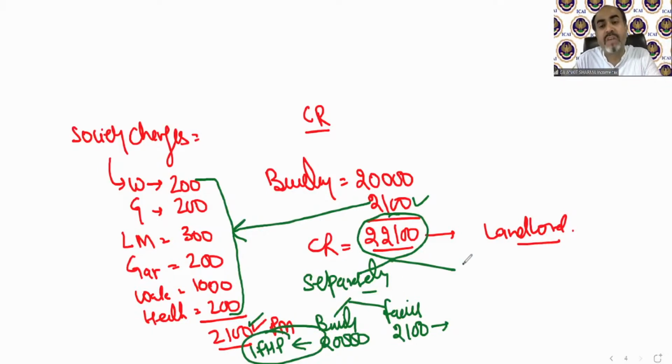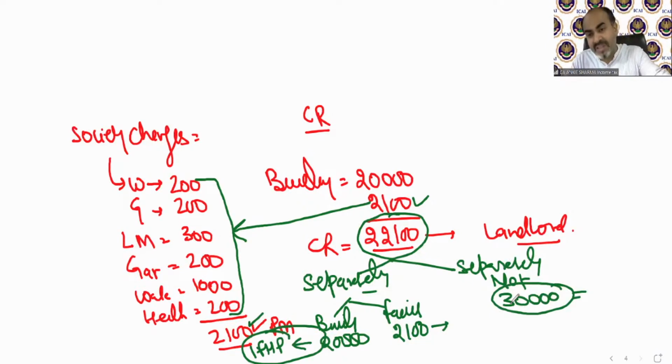But if it is not given separately, for example, it has been given in the question that total rent for flat and facilities, composite rent, that means there are facilities also, is 30,000 per month. In that case, where should we tax it?